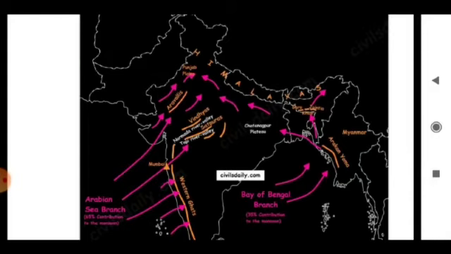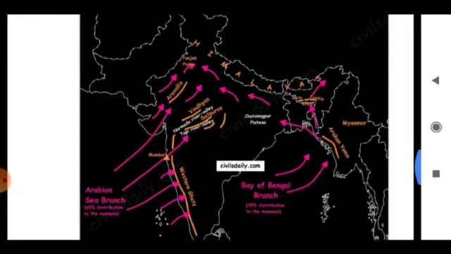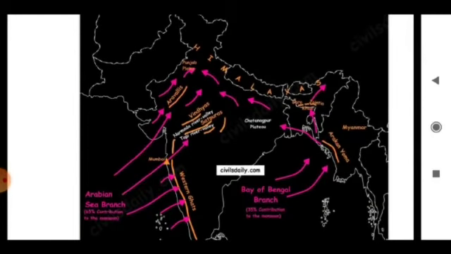It's orographic rainfall. But the Deccan Plateau lying in the rain shadow of Western Ghat receives very little rainfall. For example, Mahabaleshwar, situated on the western side of Western Ghat, receives 250 centimeter of rainfall, whereas Pune receives very little, less than 70 centimeter.